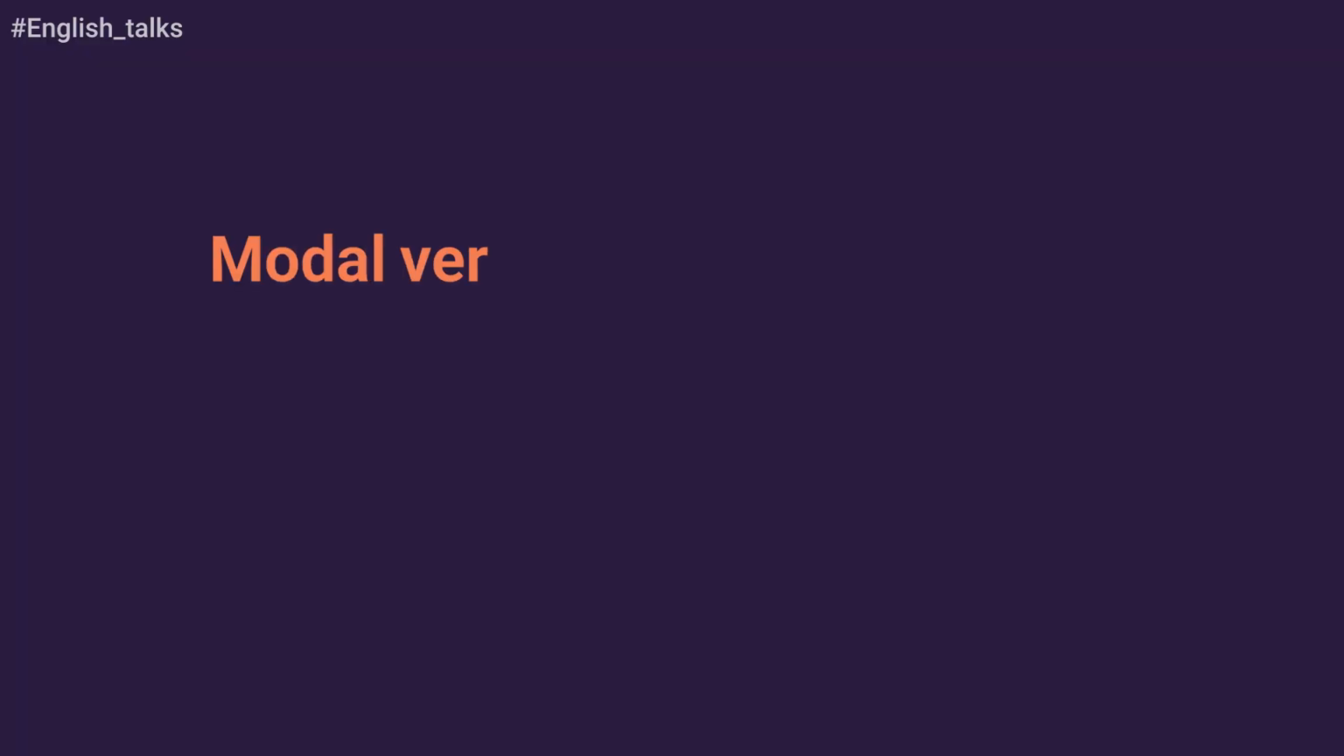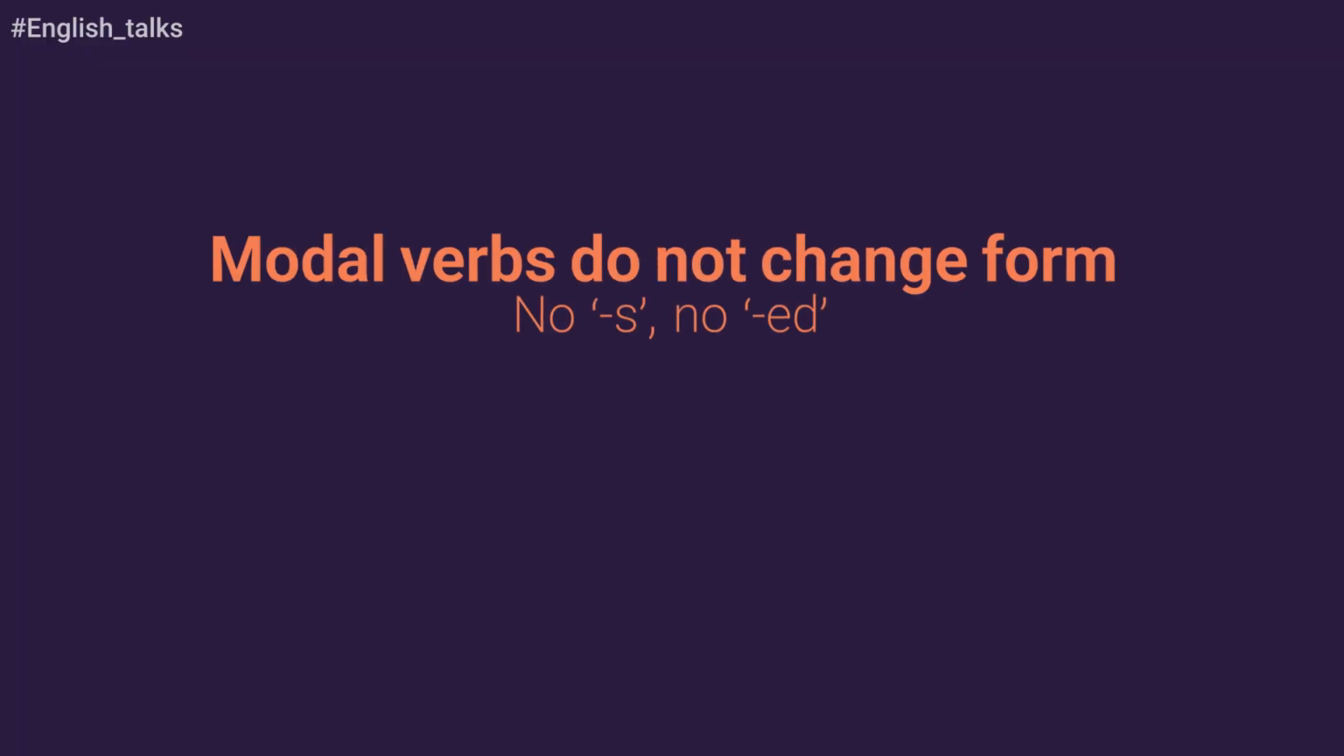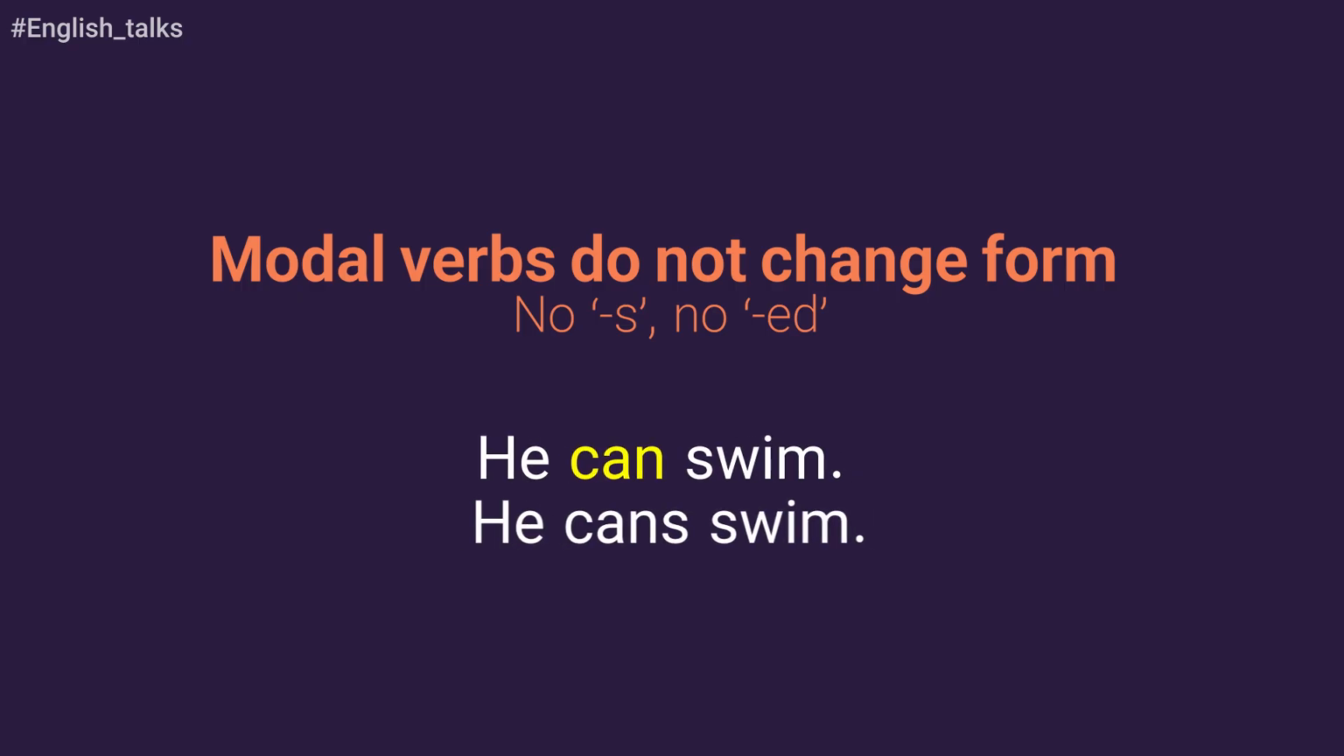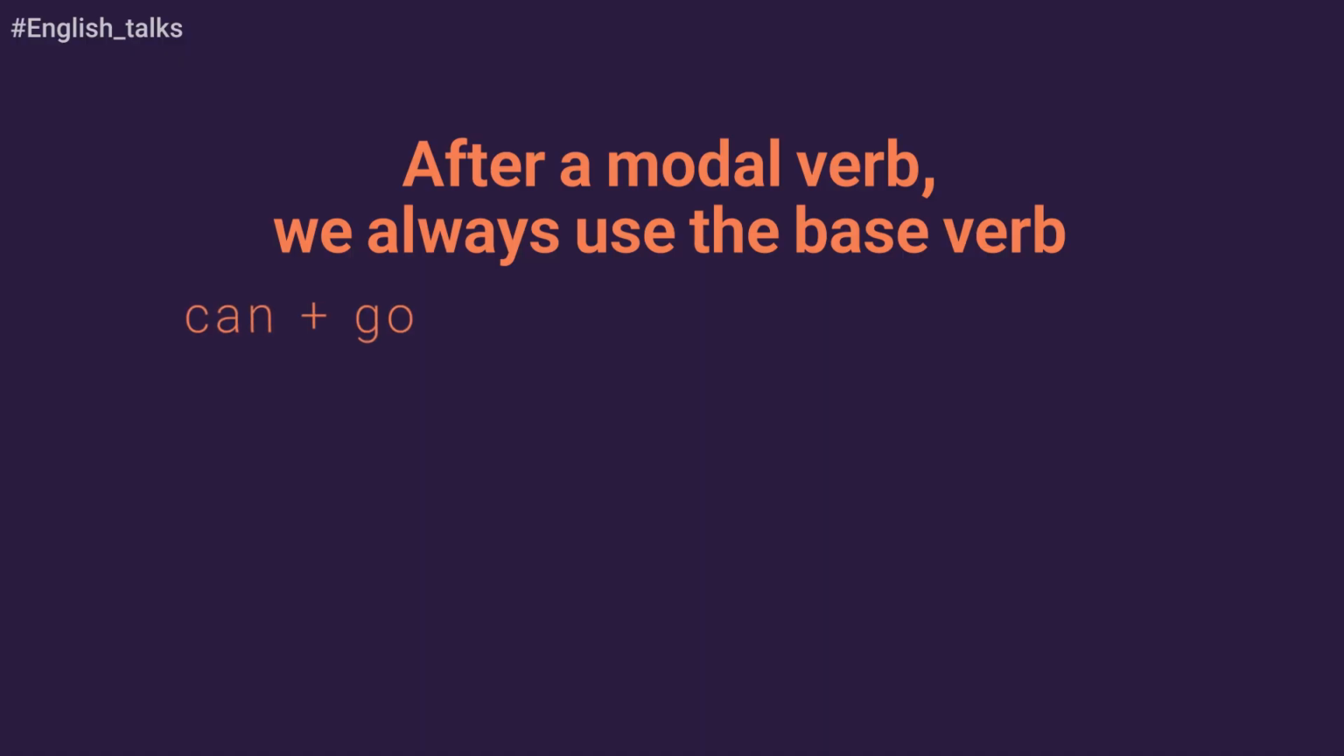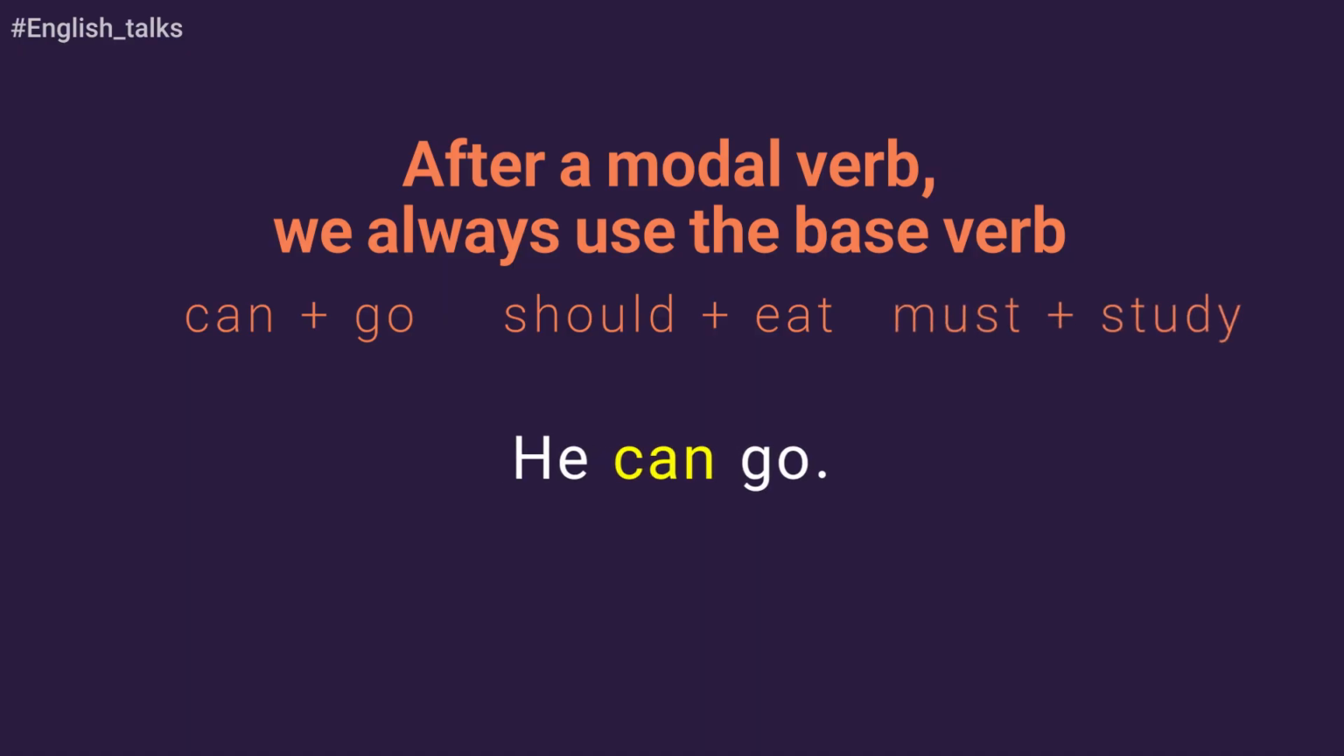A modal verb is used with a base verb to give a special meaning. The important thing is modal verbs do not change form. No S, no ED. For example, he can swim, not he cans swim. Okay guys, after a modal verb, we always use the base verb. Can plus go, should plus eat, must plus study. For example, he can go or she must study.